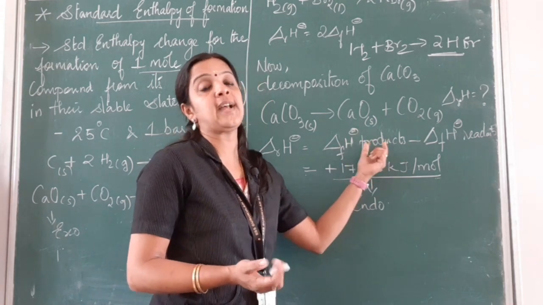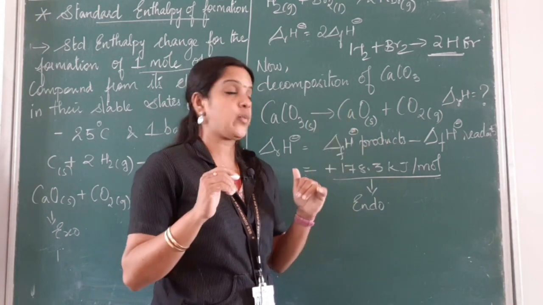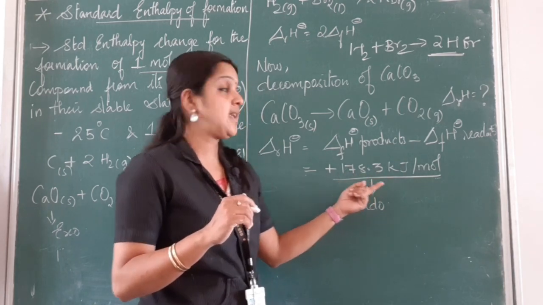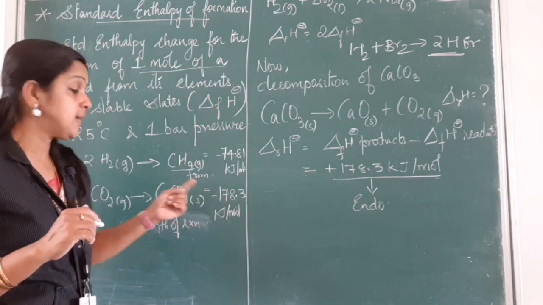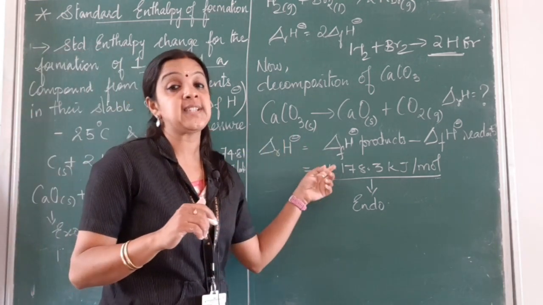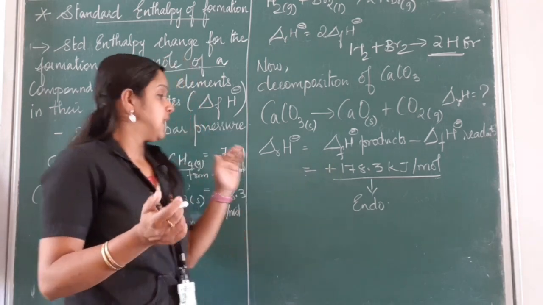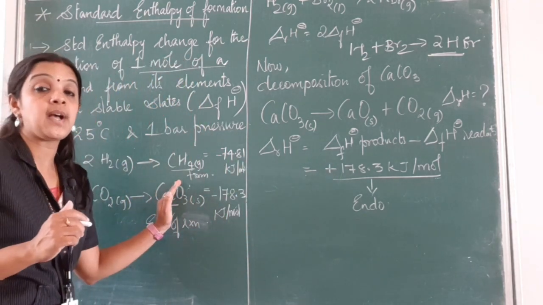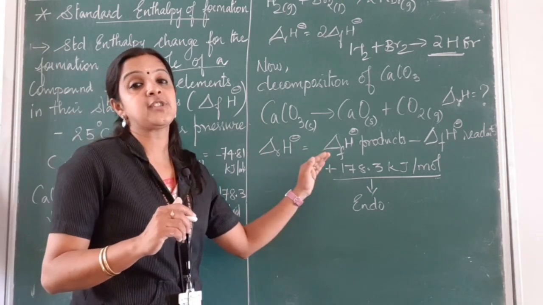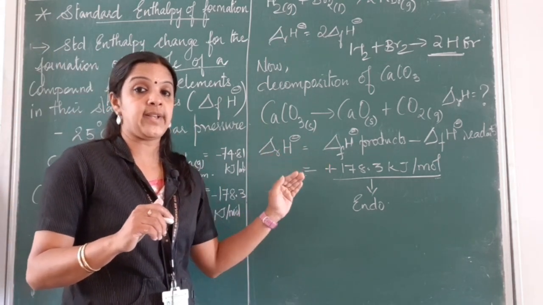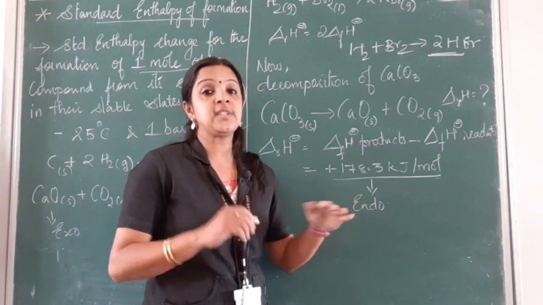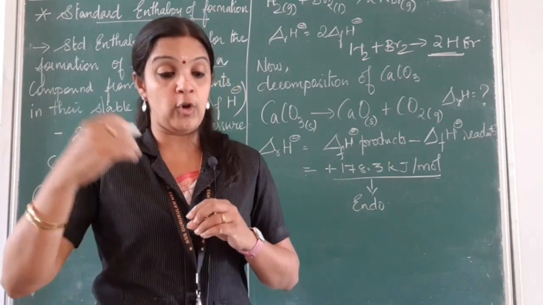When I substitute the values, which will be given in your question, I get 178.3. The formation is an exothermic reaction, but the reverse of this reaction is endothermic. If the formation of calcium carbonate is exothermic, the decomposition should be endothermic, giving a positive value of the enthalpy.